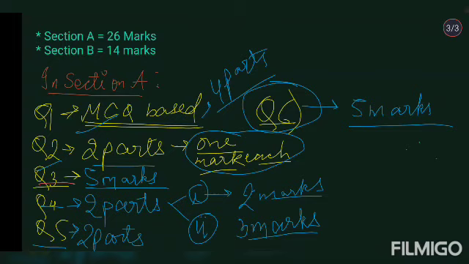Then question 2 has 2 parts, 1 mark each. Question 2 part 1 is from the redemption of debentures. Question 2 part 2 is from dissolution of partnership firm. And then in question 3 you have a 5 marker question, and that 5 marker question is from issue and redemption of debentures. So both the chapters combined, issue and redemption, are there.